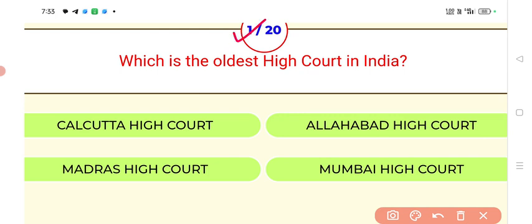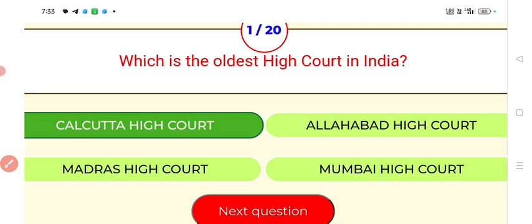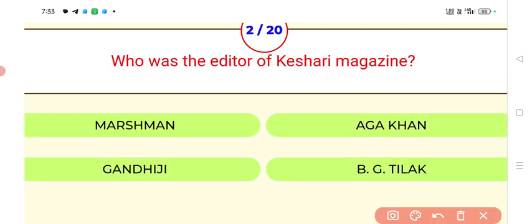First question is, which is the oldest high court in India? Answer, Calcutta High Court. Calcutta High Court is the oldest high court in India. Next very important question. Who was the editor of Kesri magazine? Answer, B.G. Tilak. B.G. Tilak was the editor of Kesri magazine.